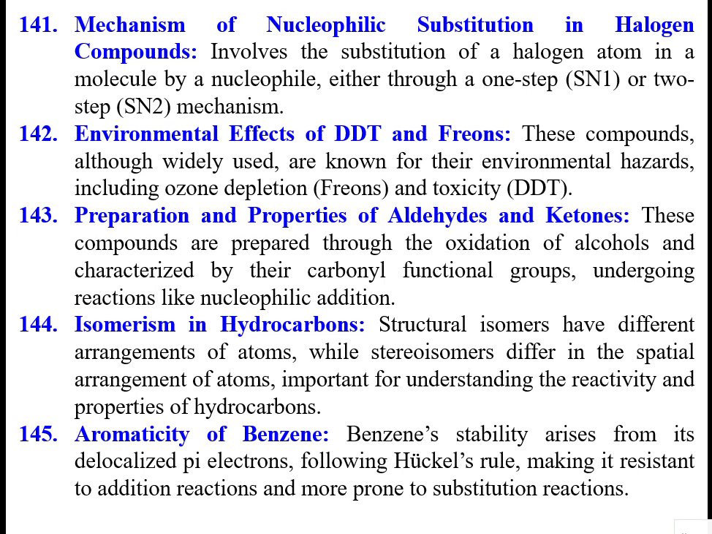Environmental impact of DDT, dichloro something. These compounds, although widely used, are known for their environmental hazards, including ozone depletion by freons and toxicity of the DDT. This DDT is an insecticide. Then preparation and properties of aldehydes and ketones. These compounds are prepared through the oxidation of alcohols and characterized by their carbonyl group C=O, undergoing reactions like nucleophilic addition.